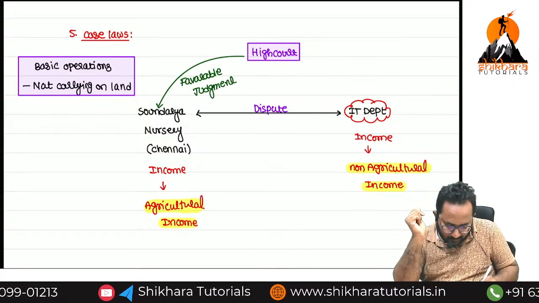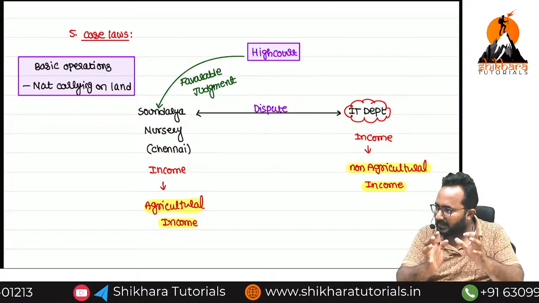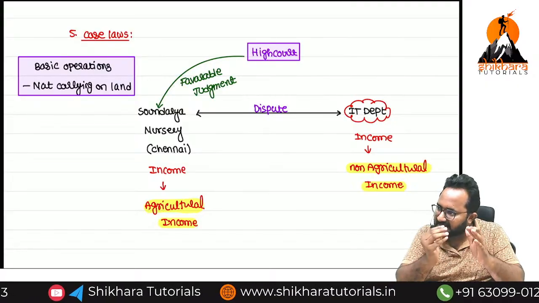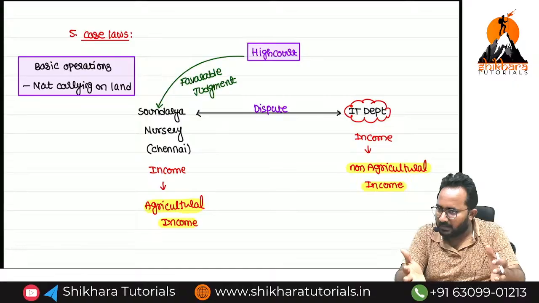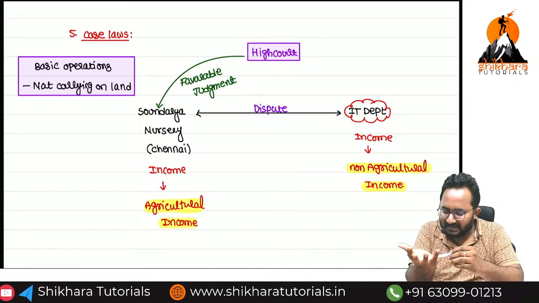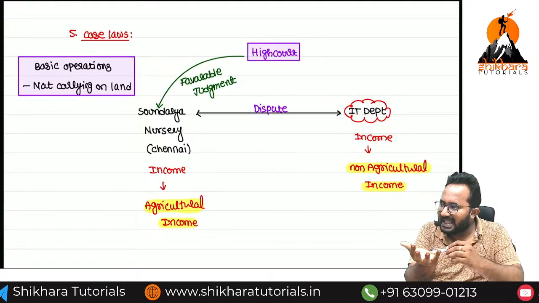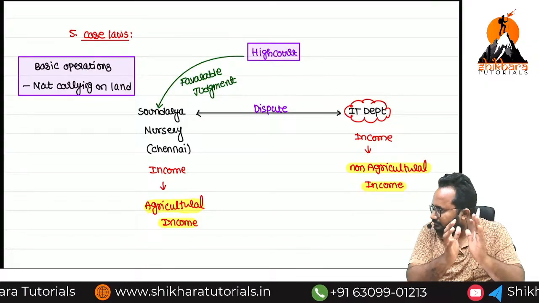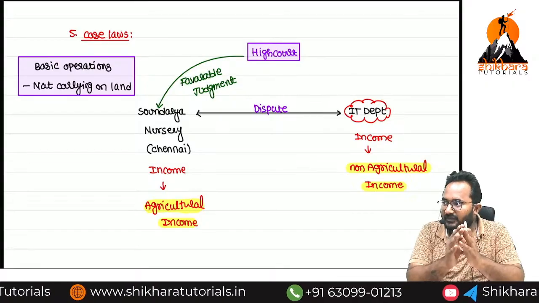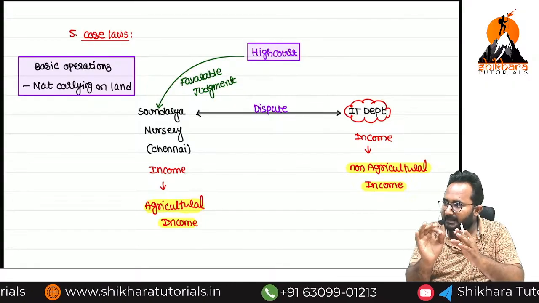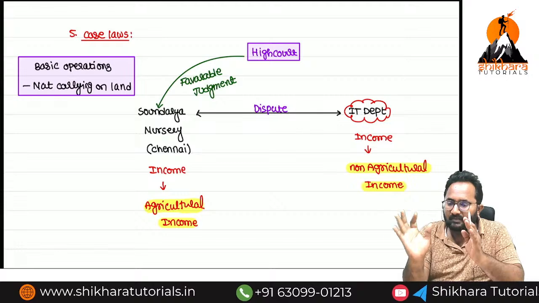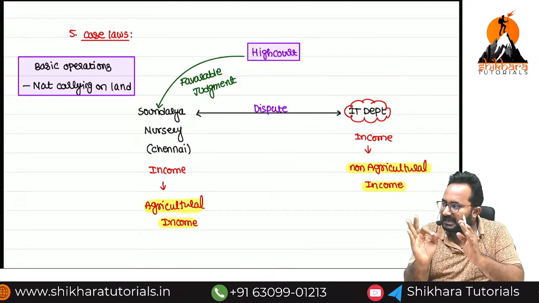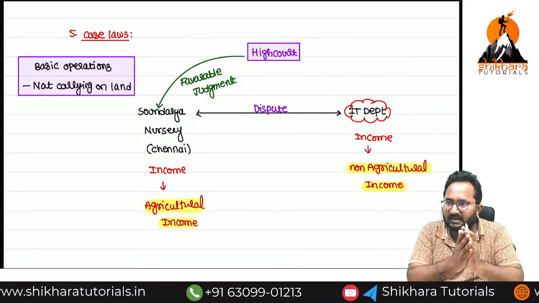Growing of plants is there, na, that itself we can treat as agricultural. Whether the basic operations are carried on that land or not carried on that land, that is an unimportant factor. If growing of any trees or any plants activity is there, then directly we can treat that income as agricultural income.